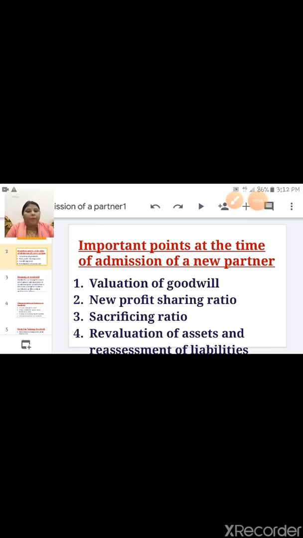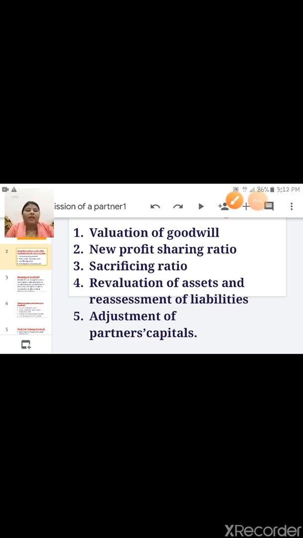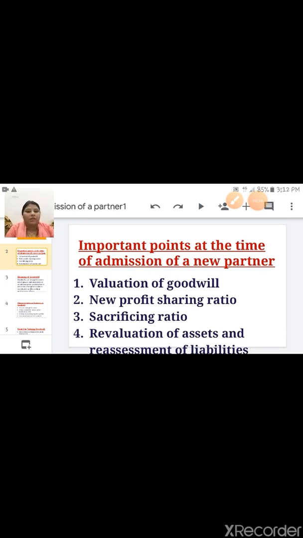Important points at the time of admission of a new partner: the first is valuation of goodwill, new profit sharing ratio, sacrificing ratio, revaluation of assets and reassessment of liabilities, and the last, adjustment of partners' capital account. These points you will cover in admission of a new partner.